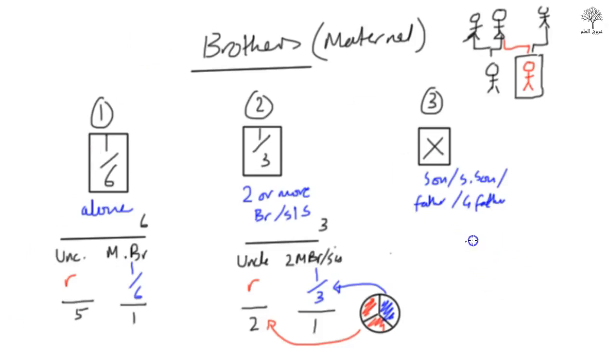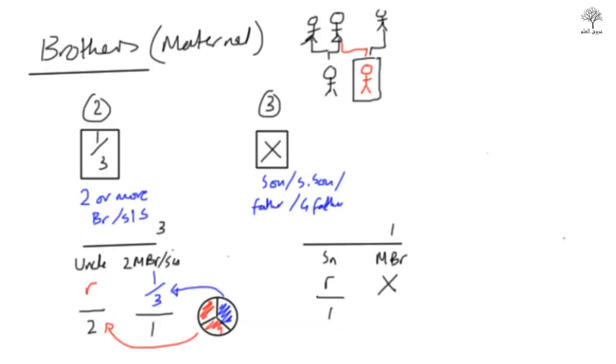Okay, so let's write this out then. So draw a line and write down underneath there, let's say maternal brothers and sisters. Okay, so let's just put down one, maternal brother and sister. Doesn't matter, you can have multiple, but it doesn't really matter because they're going to be deprived. A son, so the maternal brothers get nothing, 0, put X, and the son will get everything else. So because there's no one else, the remainder, we'll just start the calculation off from 1. So the entire share will be divided into one portion, and all that portion will go to the son. Son gets the whole thing.